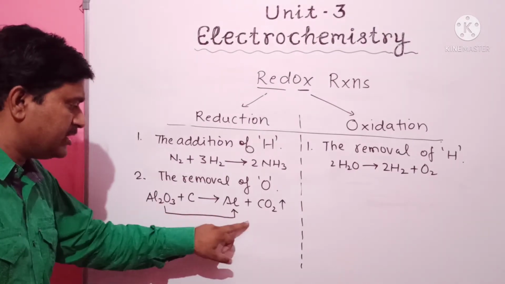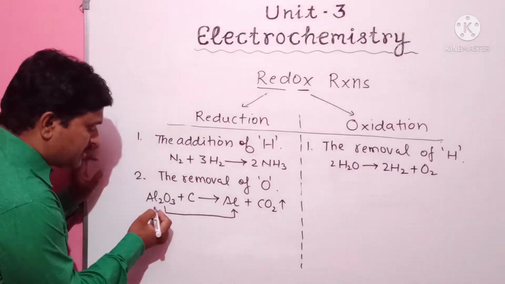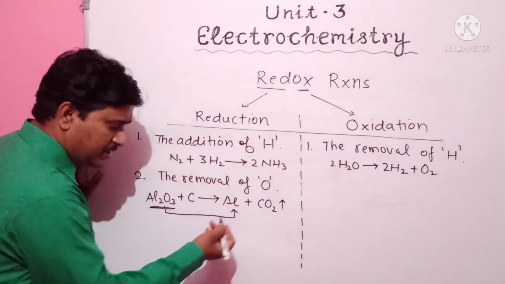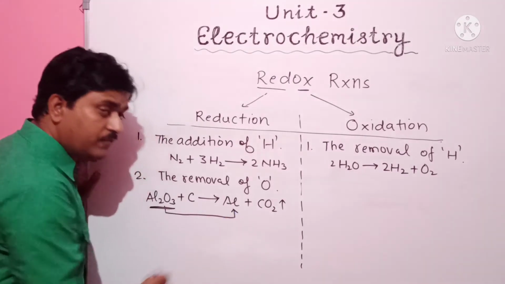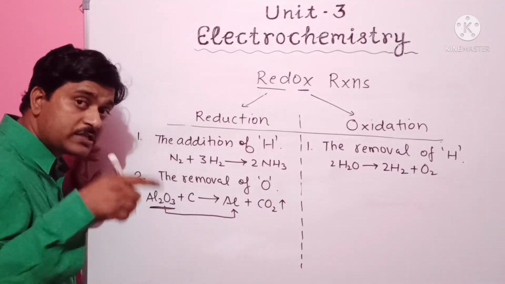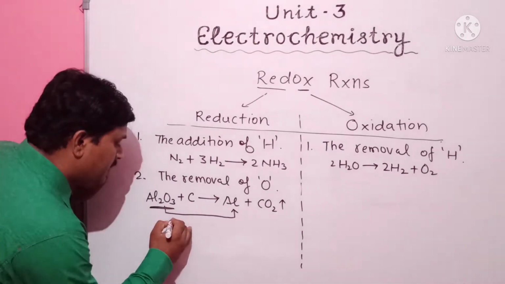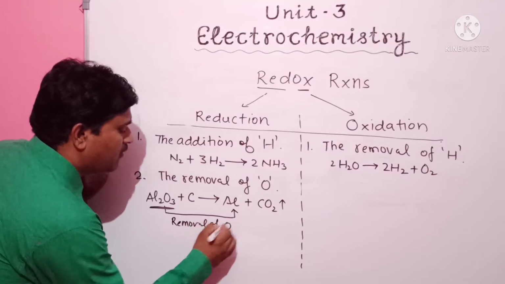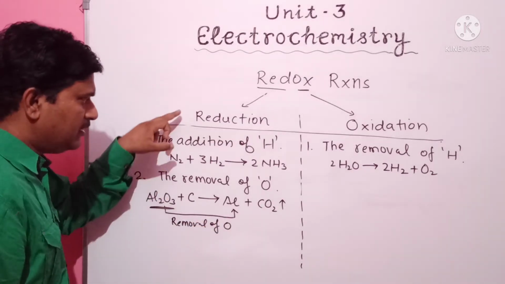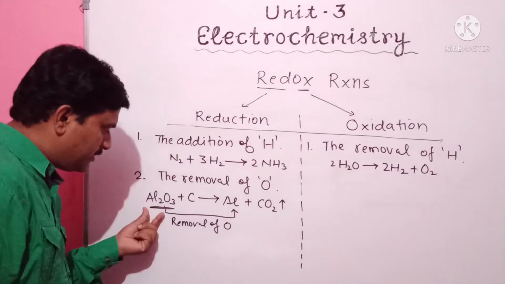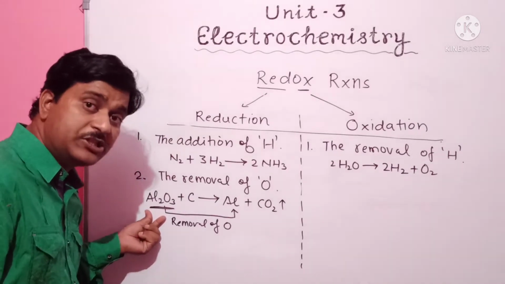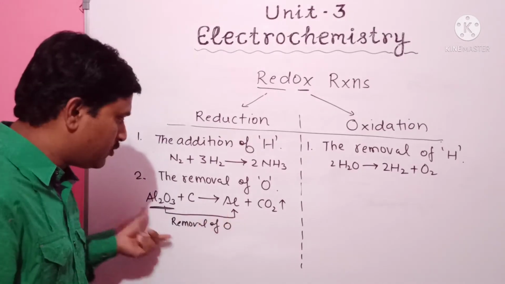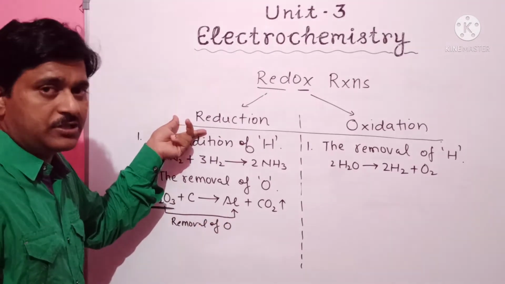Al2O3 is here changed into aluminium. That means Al2O3 contains oxygen, but after the reaction there is no oxygen along with the aluminium, so oxygen is removed. If removal of oxygen occurs, that is called a reduction reaction. Here aluminium oxide gets reduced to aluminium and the reaction is said to be a reduction reaction.